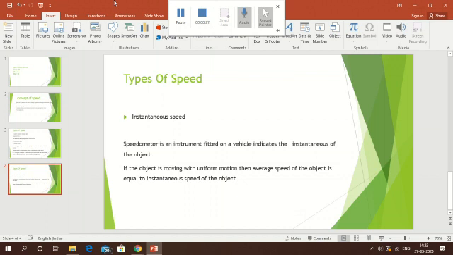Remember, the instrument used to measure the distance is known as an odometer, and the instrument used to measure the instantaneous speed is known as a speedometer. So you should remember, it is very much useful. And now the next topic we will discuss is velocity and acceleration, which is very important. Thank you very much.